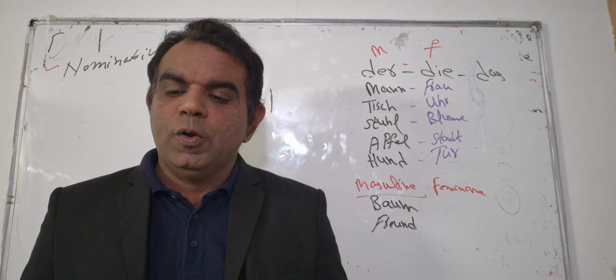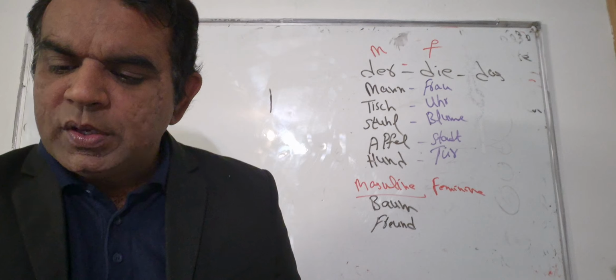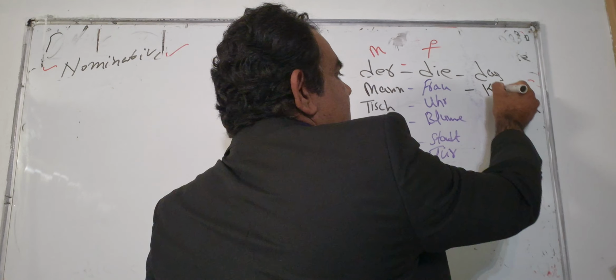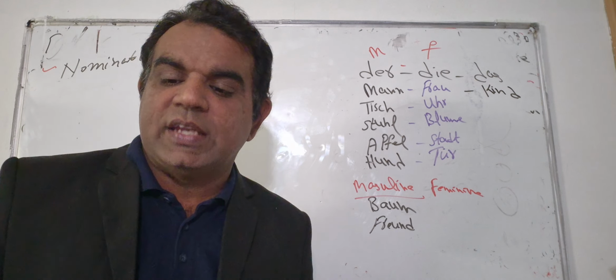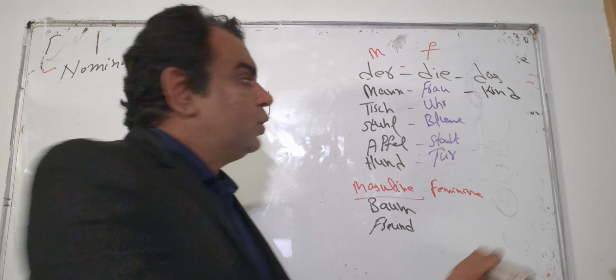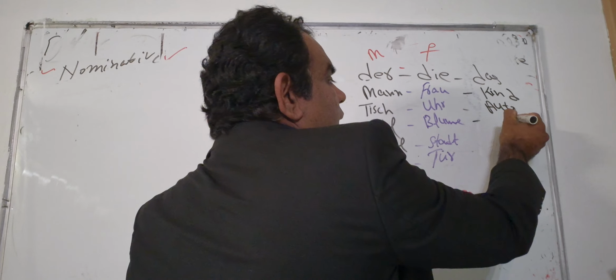Okay, so for example, many of them you already know. For example, das Kind. Kind is a noun which has a das article. Das Kind. Okay, und das Auto. Das Auto gibt es. Ja, Auto.